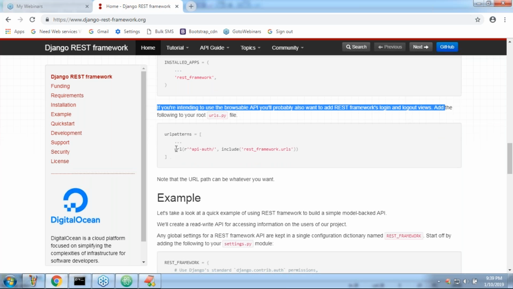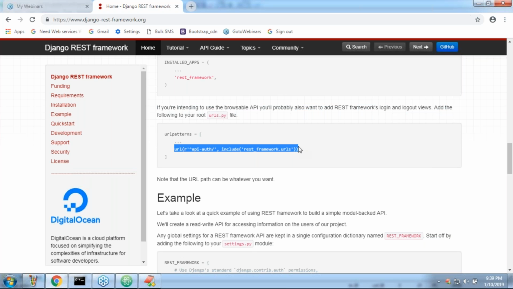Now, can you please add this one to our urls.py? If things like authentication or the browsable API are required, add this one also. Even if you are not adding it, maybe it may be required for authentication, but normally it is not required. Don't worry about this one.